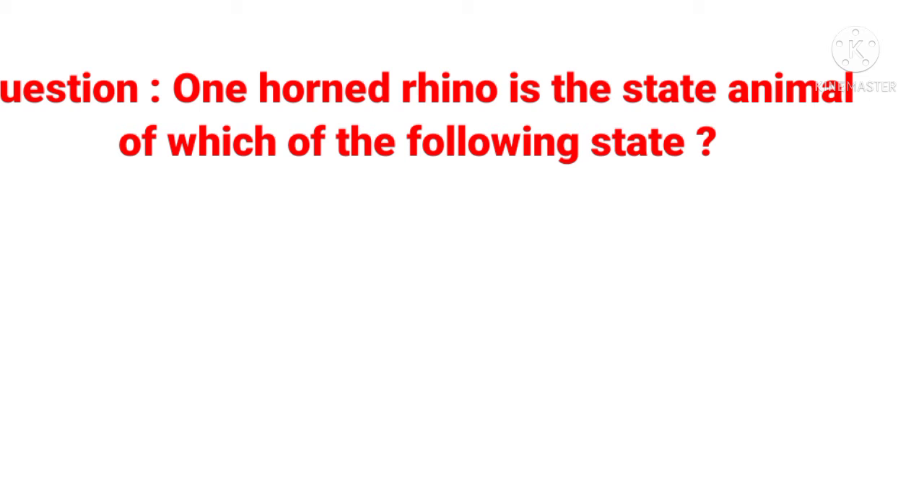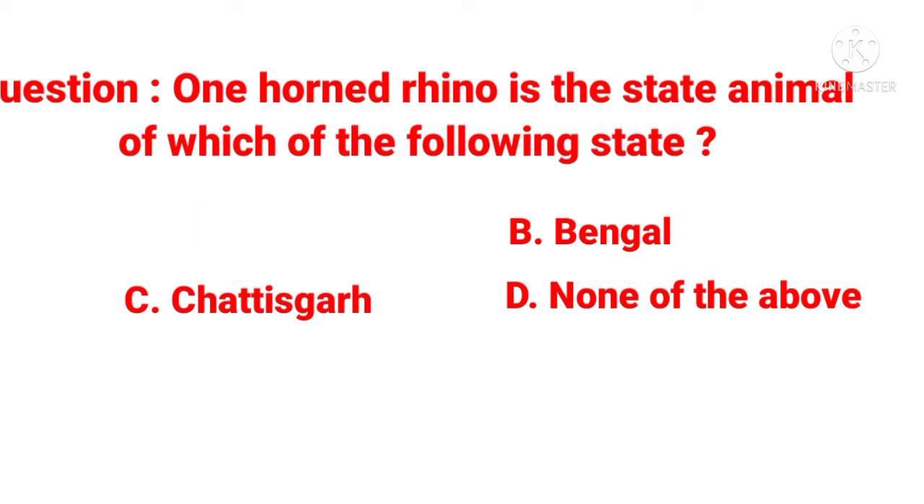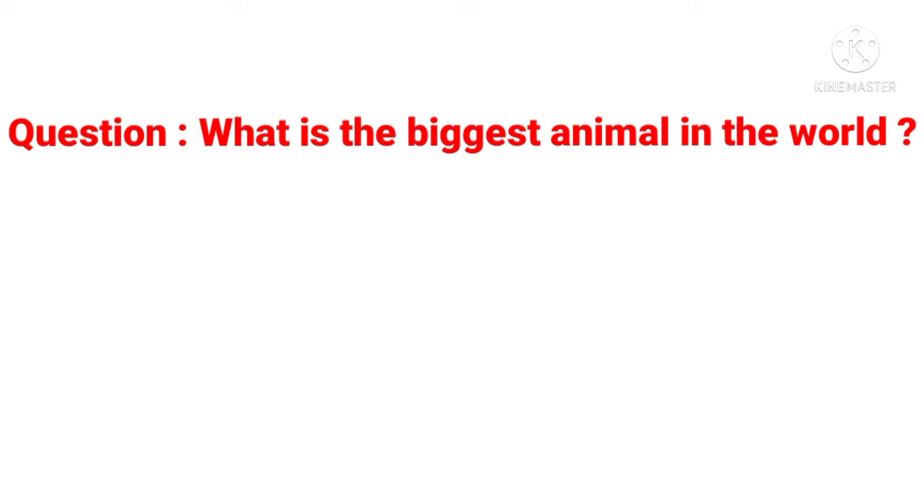The one-horned rhino is the state animal of which of the following states? Option A Assam, option B Bengal, option C Chhattisgarh, option D none of the above. Here the answer is Assam. Then next question. What is the biggest animal in the world?